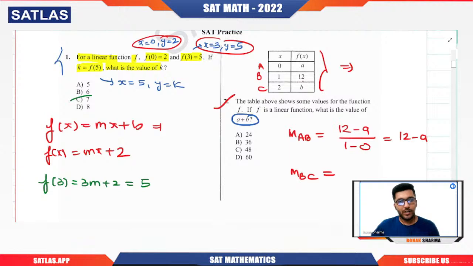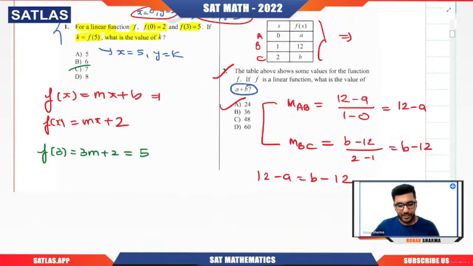Now you can calculate B minus 12, divided by 2 minus 1. So it is B minus 12, right? Now these two should be the same. So 12 minus A equals B minus 12. So from here we have got A plus B, that should be equal to 24. So I guess the answer is neither C nor D. It should be A, 24. Got it? A plus B should be 24. Option A is correct. Good.